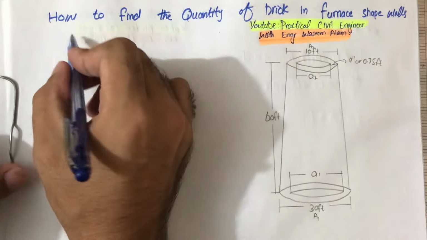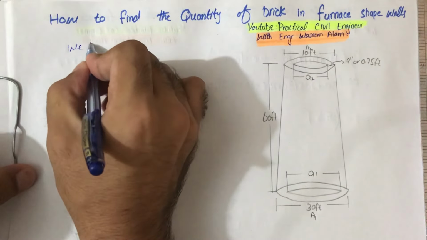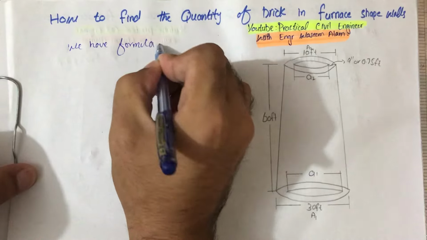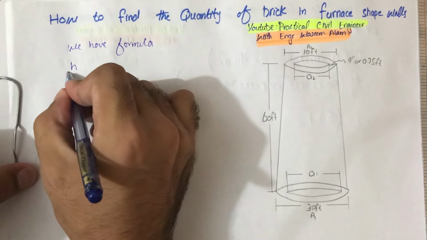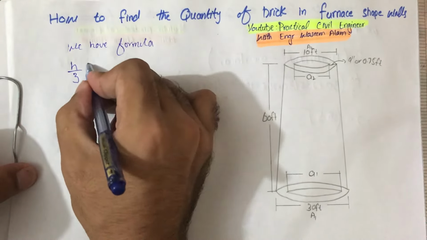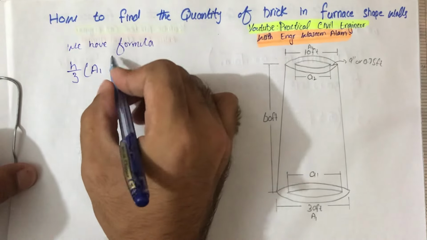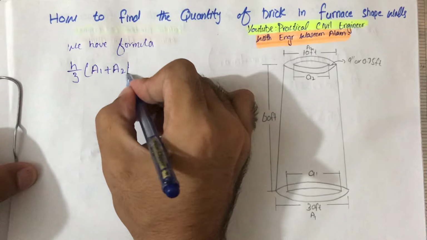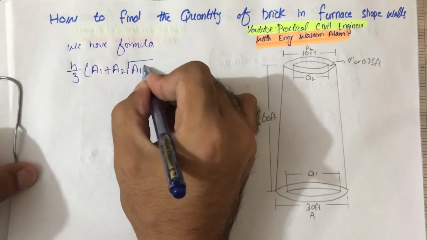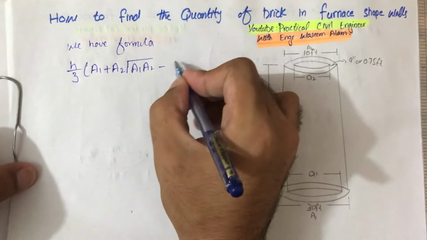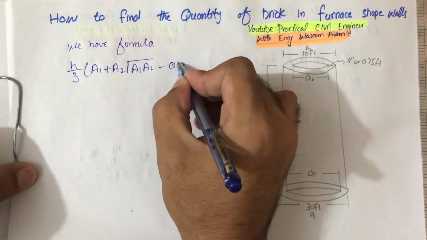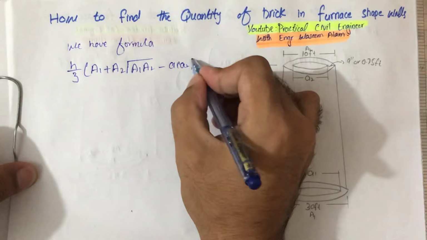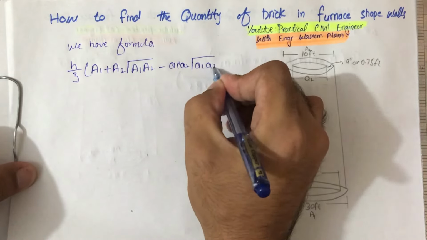So for this we have a formula, which is h divided by 3, times (A1 + A2 under the root A1 A2) minus (a1 + a2 under the root a1 a2).